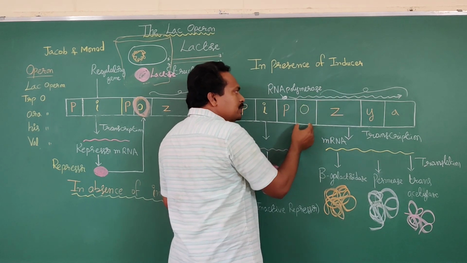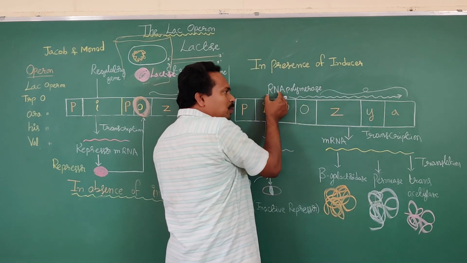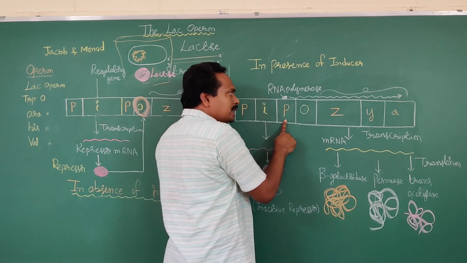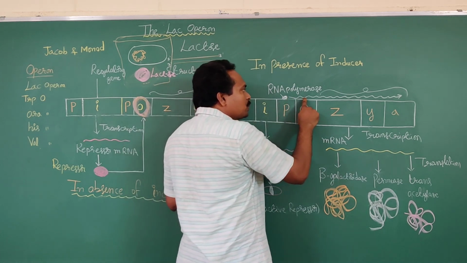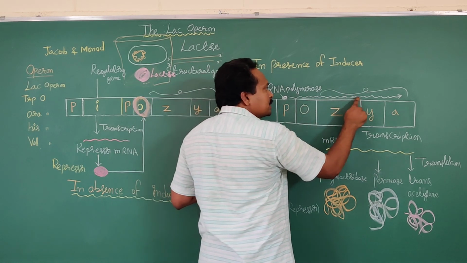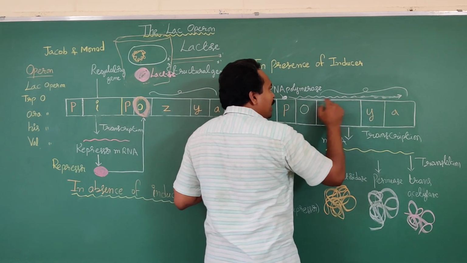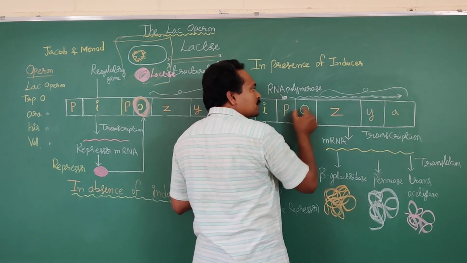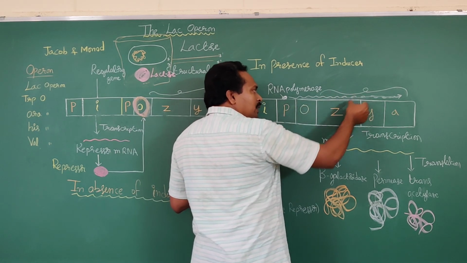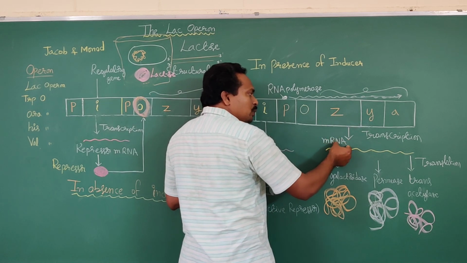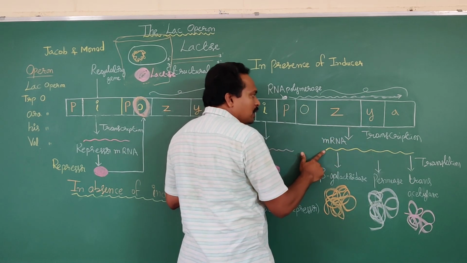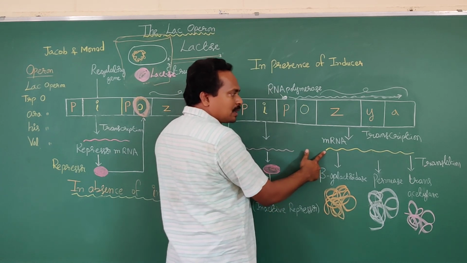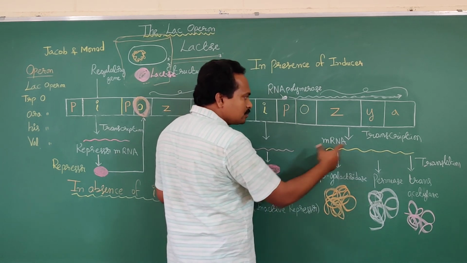If the inducer is available, the RNA polymerase enzyme first of all binds to the promoter region. Later it moves from the promoter region towards the structural genes. While moving, the structural genes are able to be involved in synthesis of mRNA as a result of transcription. We already learned about the transcription and translation process.